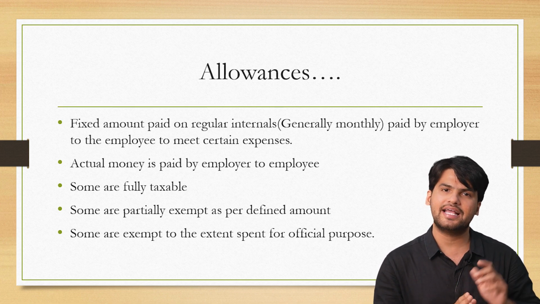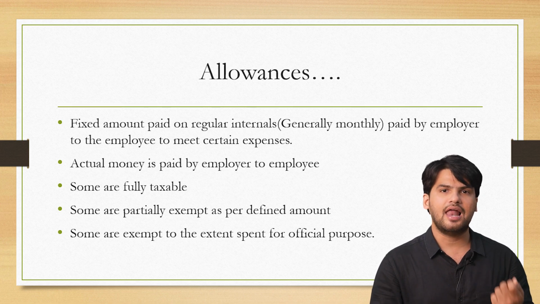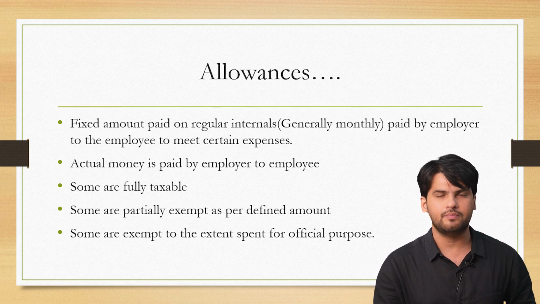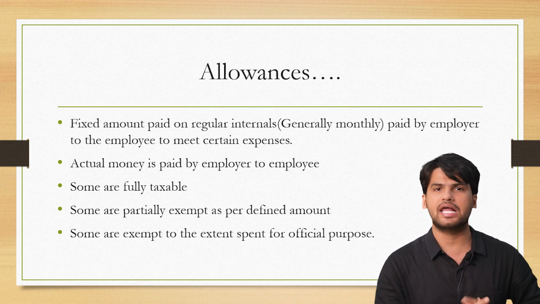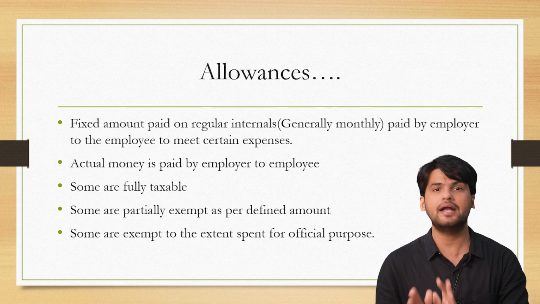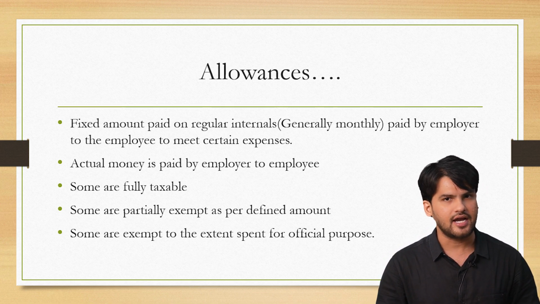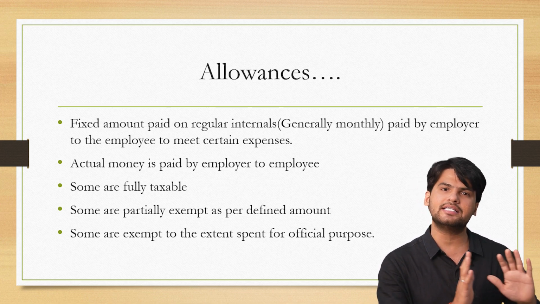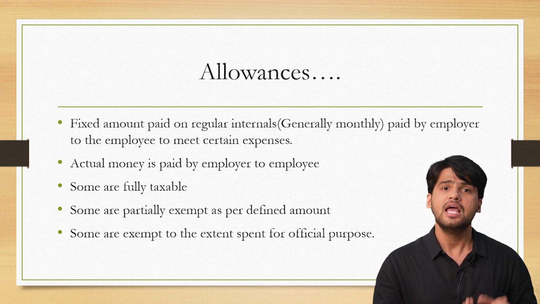Some of the allowances are exempt to a certain extent under both old and new regime. Some of the allowances are exempt to a certain extent only under old regime. Certain allowances are fully taxable, and so on. We will cover allowances in greater detail in a separate dedicated video, but this is the overview that I wanted everyone to understand. So the first part of the salary after basic salary is allowances, where a fixed amount is paid every month to meet expenses.